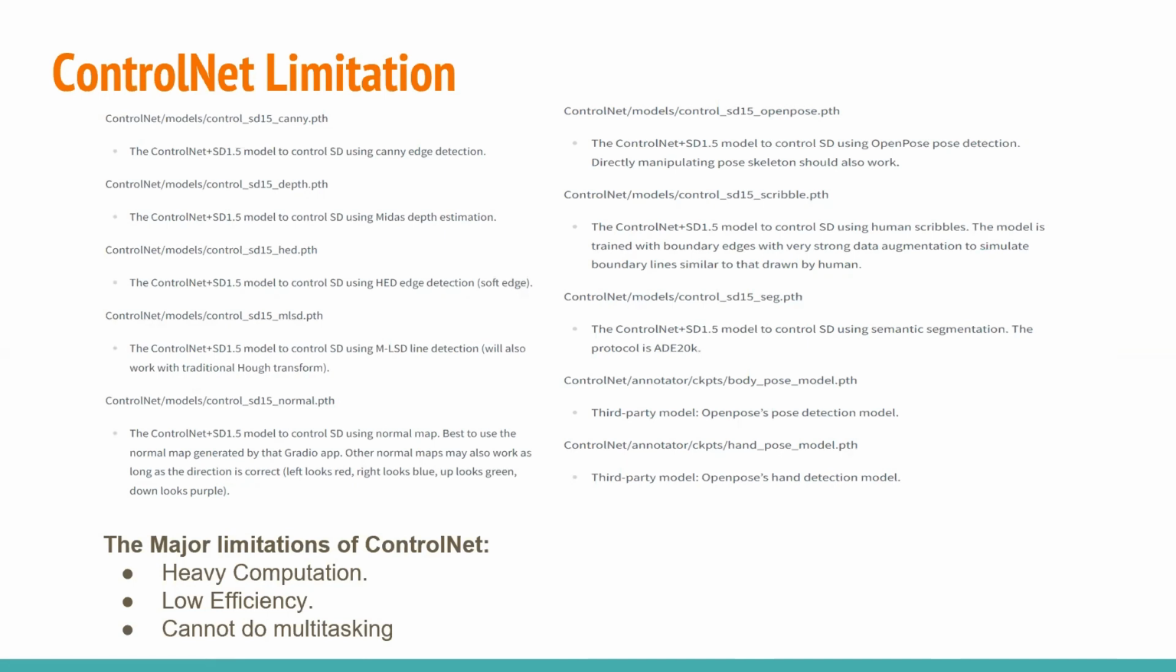The limitation of requiring multiple models for different tasks in ControlNet leads to a scenario where you end up with numerous checkpoints for each task. This situation not only demands significant computational resources but also results in lower efficiency due to the need to manage and operate multiple models simultaneously for different tasks.